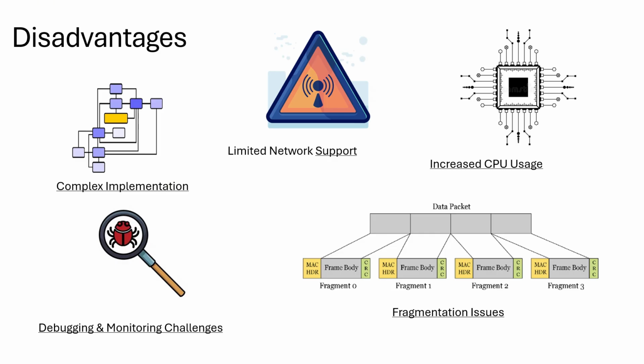Fragmentation is basically a process in which a large data packet is divided into smaller segments, which are known as fragments. Sometimes, while transferring the data through QUIC, there could be some issues related to fragmentation.